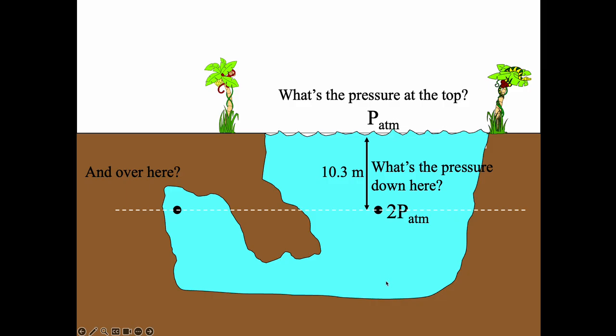What if I go down here and I'm looking right here? Right, if I go down another 10.3 meters, right, it's going to be 3 atmospheres down here. And if I scoot over, well, it's still 3 atmospheres, still 3 atmospheres, still 3 atmospheres. And then now I'm here. Is all of a sudden now it's less than 3 atmospheres? Like the pressure changes because I'm underneath this little cliff? Well, of course it doesn't, right? The pressure in this water is pushing in all directions at a time. So it's 3 atmospheres everywhere over here. And then as I start moving up, if I go up 10.3 meters, well, now I'm back to 2 atmospheres. Right? I mean, that's what's going on here, right? Now I'm back to 2 atmospheres.